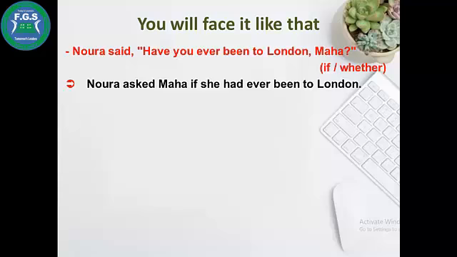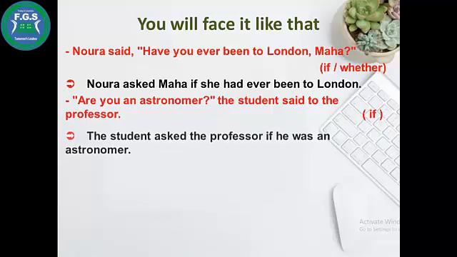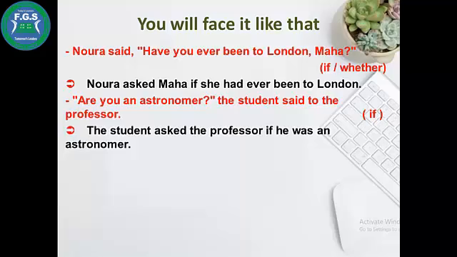Have will be had. "Are you an astronomer?" The student said to the professor. The student asked the professor if. I will join with if and remove the quotation marks, and I will put the subject before the verb. The subject here is you. It will be he because he asked the professor. The professor is male, so we use he, and we change are to was. If he was an astronomer.